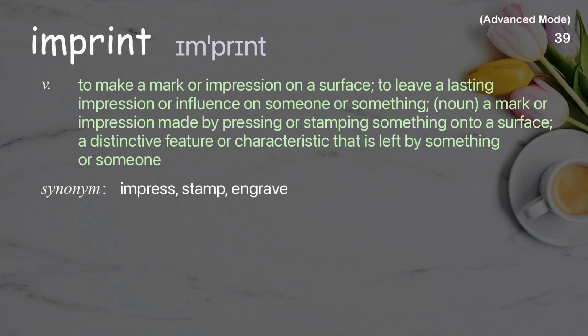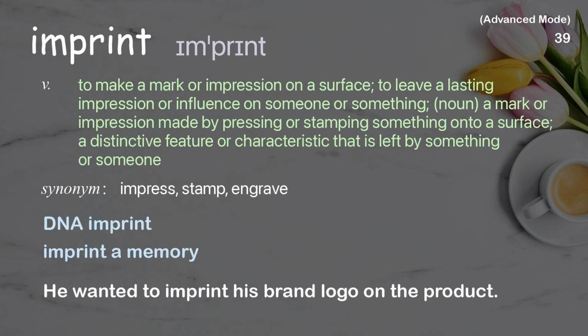Imprint. To make a mark or impression on a surface, to leave a lasting impression or influence on someone or something. Noun: a mark or impression made by pressing or stamping something onto a surface, a distinctive feature or characteristic that is left by something or someone. Examples: DNA imprint. Imprint a memory. He wanted to imprint his brand logo on the product.